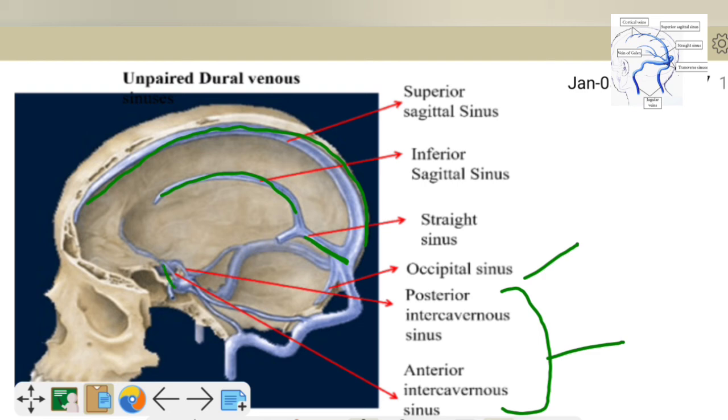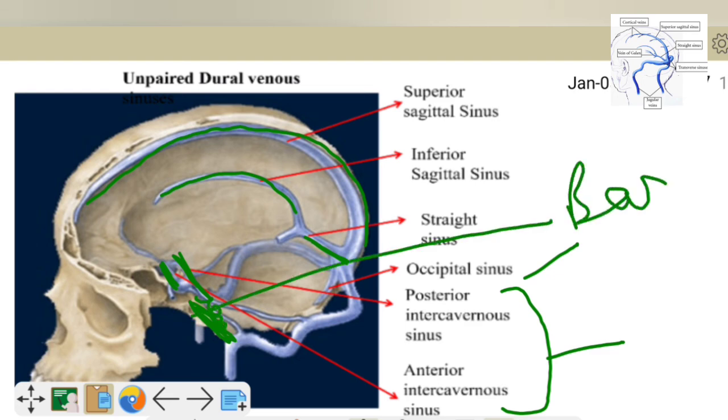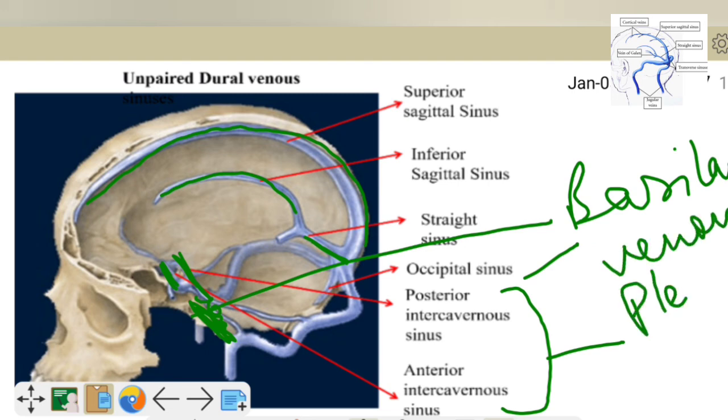This is the anterior intercavernous sinus, and this is the posterior intercavernous sinus, and this is the basilar part of the bone, and here we have a venous plexus. This is termed as the basilar venous plexus. These 7 are unpaired venous sinuses.